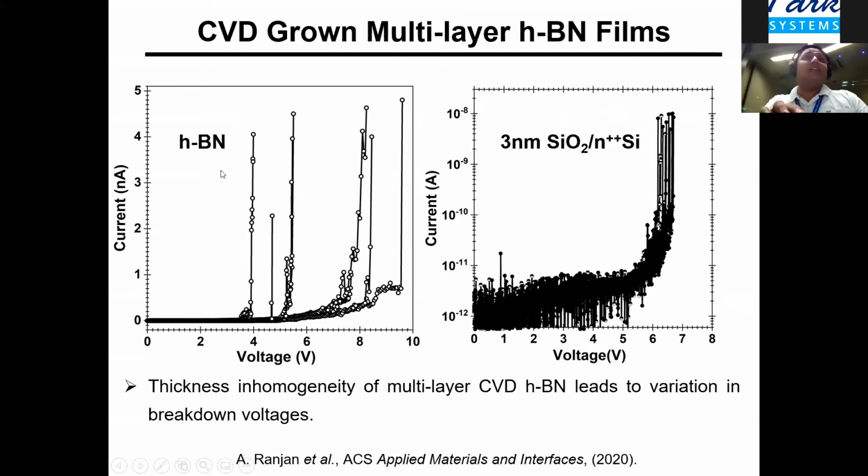So what you see is that in HBN, wide variability in the breakdown voltage is observed. When I say breakdown, I mean the voltage at which the sharp increase in the current is observed. While in the case of SiO2, you can see that most of the IV curves are similar, as expected, because these oxide films are very homogeneous.